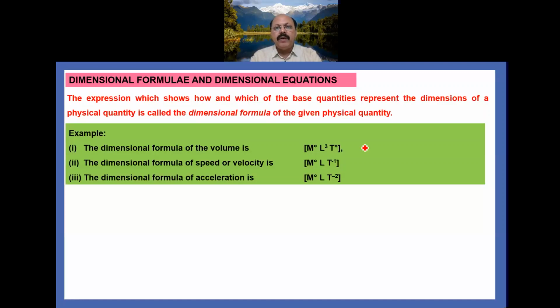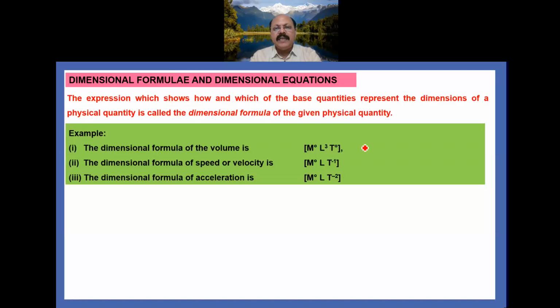Similarly, the dimensional formula for the speed or the velocity is [M⁰ L T⁻¹], because speed is distance upon time and distance is measured in length. Similarly, velocity is displacement upon time and the displacement is also measured in length. So that's why its dimensional formula is [M⁰ L T⁻¹]. Like that, we have to take the other physical quantities.